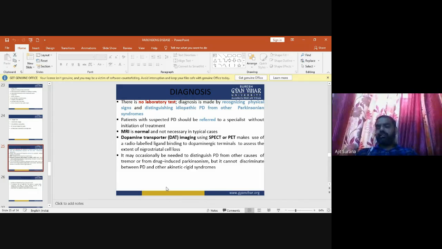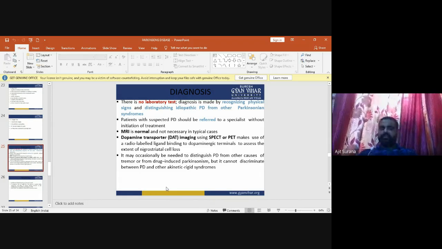So in diagnosis, there is no laboratory test for Parkinson's disease. Diagnosis is mainly made by recognizing physical signs and distinguishing idiopathic PD from other Parkinsonian syndromes. A patient with suspected PD should be referred to a specialist without initiation of treatment. MRI is normal and not necessary in the typical case.